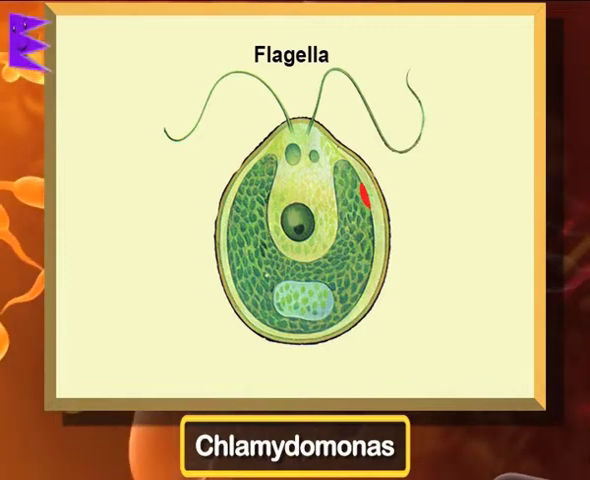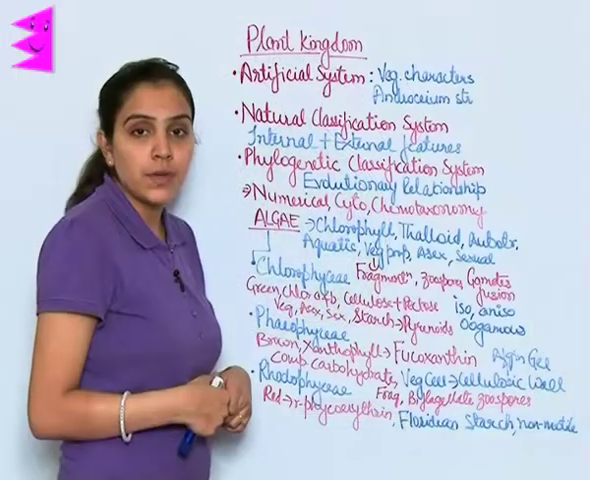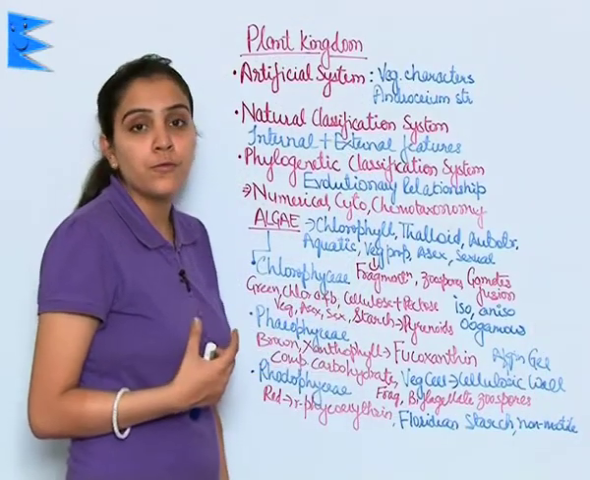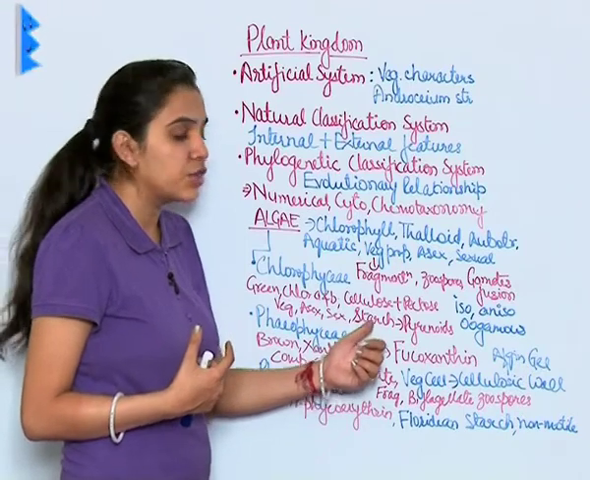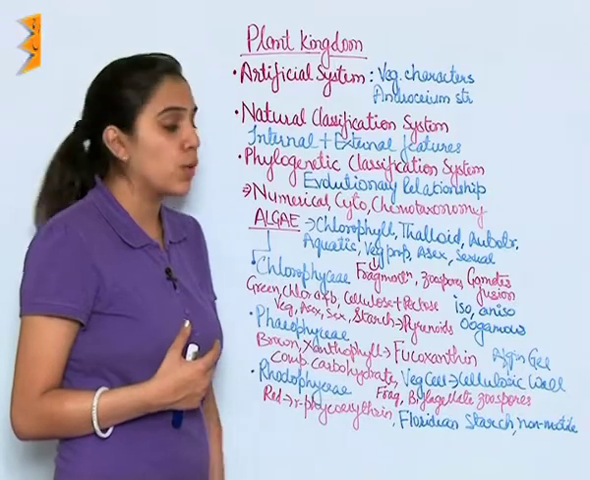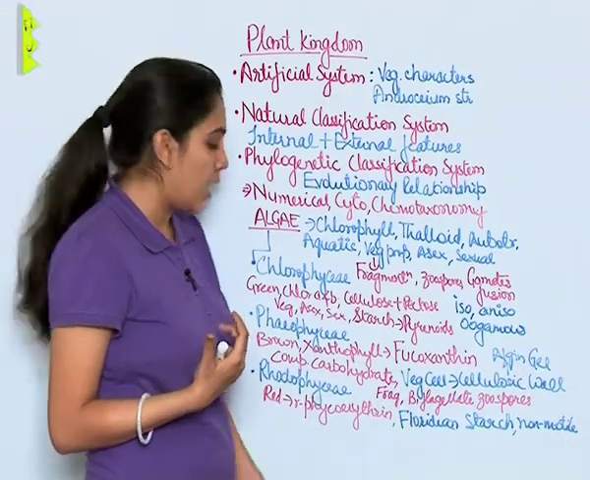They reproduce through vegetative propagation, asexual reproduction as well as sexual reproduction. They store food in the form of starch in the storage body known as pyrenoids. These storage body pyrenoids consist protein as well as starch.